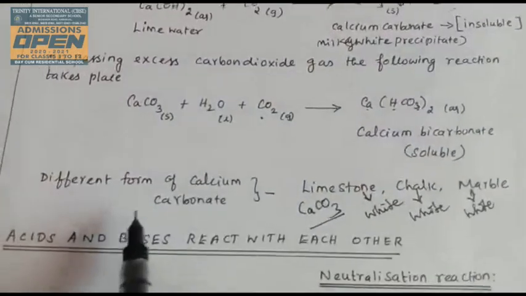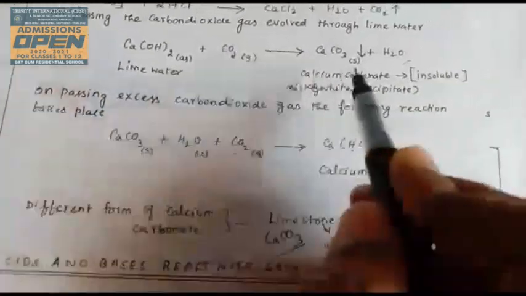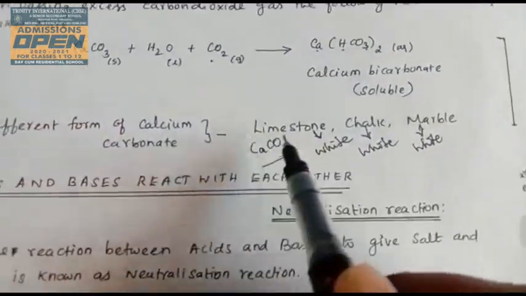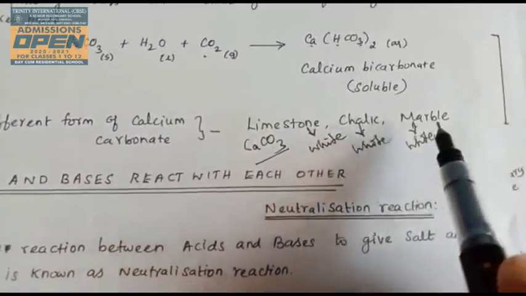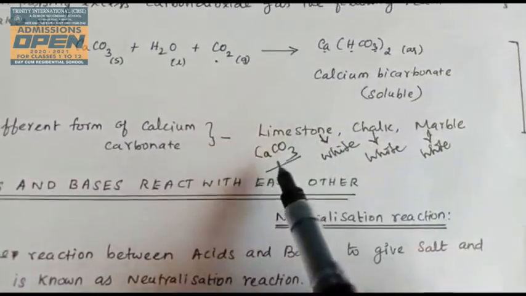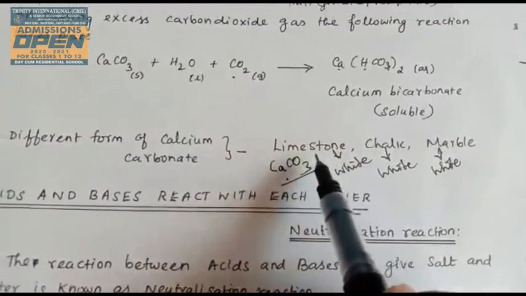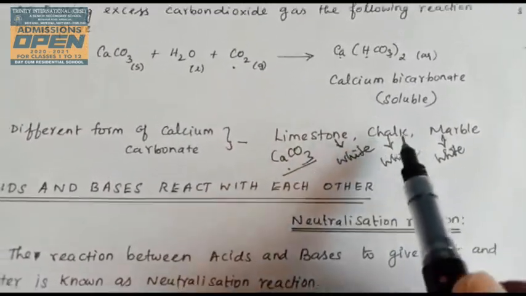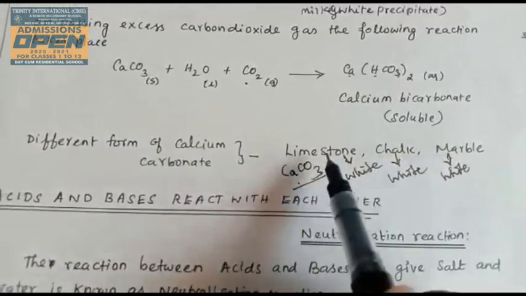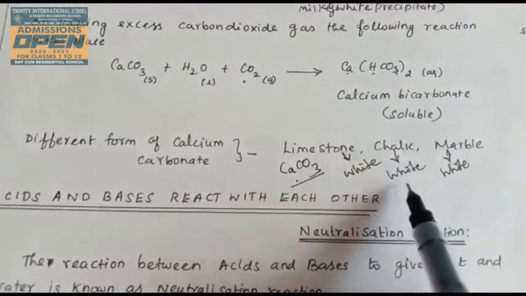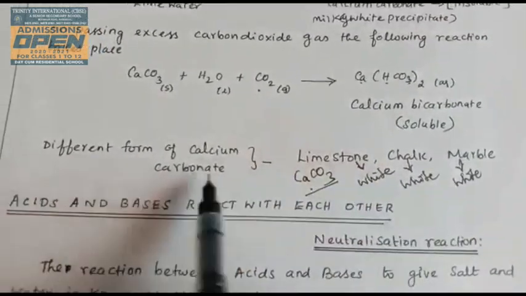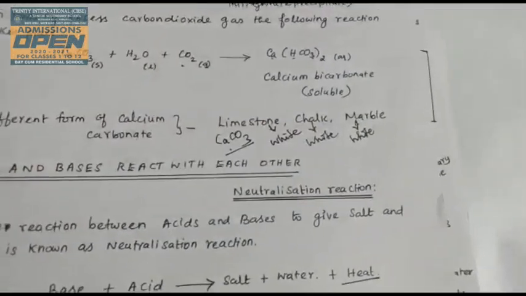Now, different forms of calcium carbonate: limestone, chalk, marble all have the same formula, calcium carbonate. All are white color. Generally marble is white, chalk piece is white, and limestone is white. These are the different forms of calcium carbonate.